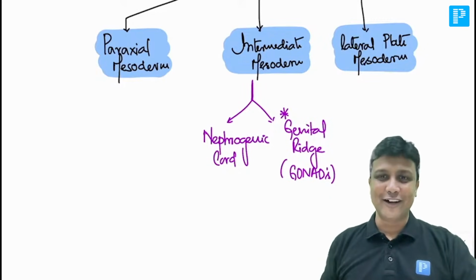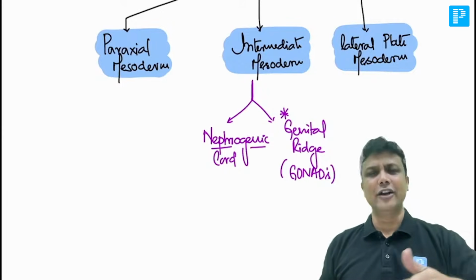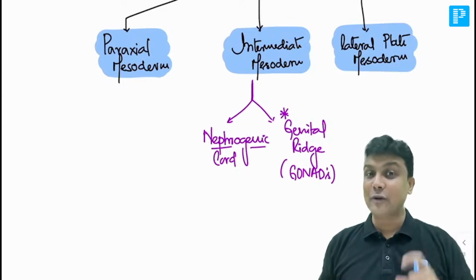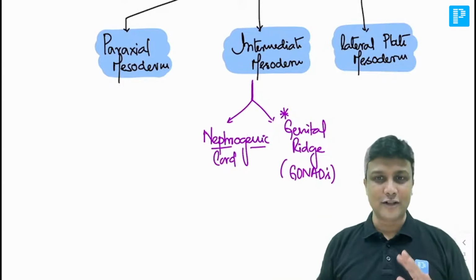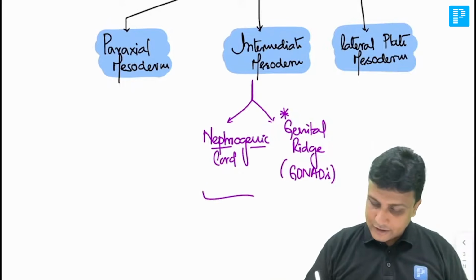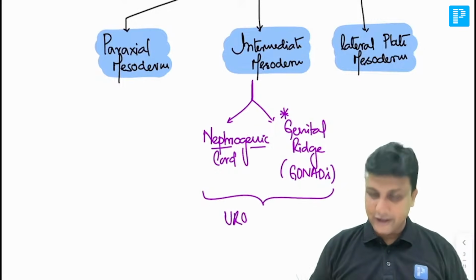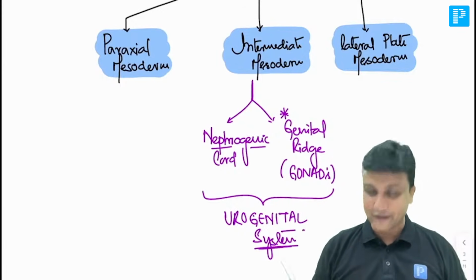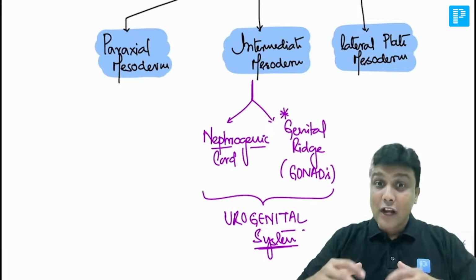Now please look at another word, nephrogenic cord. What is the meaning of nephro? Nephron, kidneys. And genic, generation, formation. Nephrogenic cord, that is the one which is going to form your kidney. That means it belongs to your urinary system. It is going to form your kidneys and all those things. Later on, we'll study in systemic embryology. So from here, I understand that the nephrogenic cord is concerned with your urinary system, the uro, and the genital ridge is concerned with the genital system, therefore urogenital system. So the intermediate mesoderm is concerned with the development of the urogenital system.